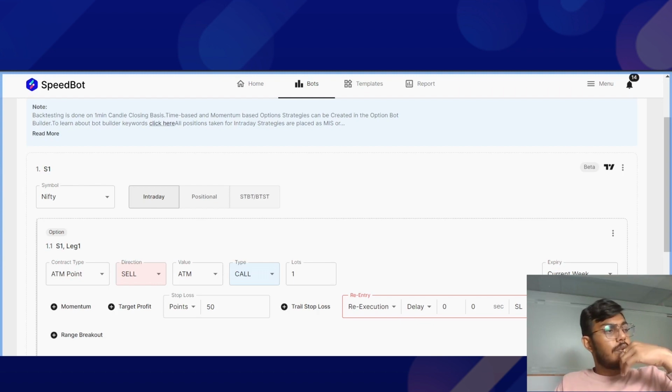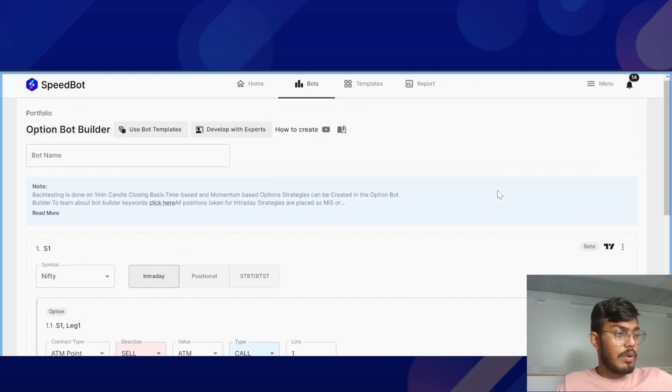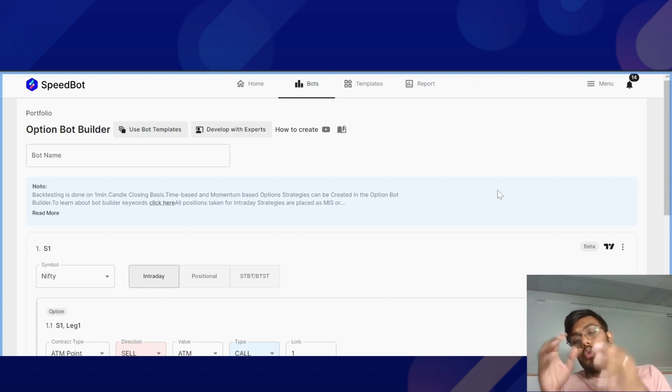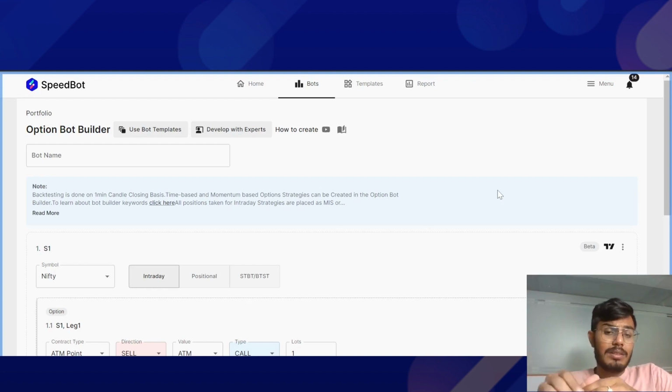Okay, so the next question we have is from Gopal Yadav. Mr. Yadav asks, do you have a refer and earn program? Just to answer your question, we do have a refer and earn program. It basically helps users understand SpeedBot. If you are helping your friends, families, or your clients understand how algo trading works at SpeedBot, we share a certain revenue, and we do not mind sharing some sort of commission.